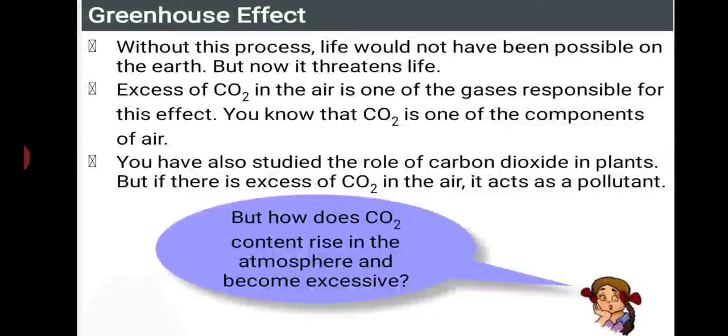We have already studied the role of carbon dioxide in plants. Carbon dioxide is very essential for plants to carry out photosynthesis, but if it exists in excess, it acts like a pollutant. Not only that, any substance in the environment, if it reaches a maximum amount in the environment, acts like what we call a pollutant.